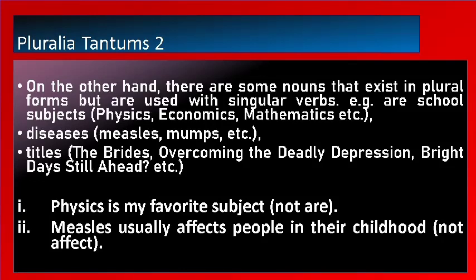They all look plural in form, but actually they function as singular subjects. Diseases such as measles, mumps, and others also function as singular, although they appear plural. Titles such as The Bride's, Overcoming the Deadly Depression, Bride Destiny Ahead are some of the titles of books or other articles.